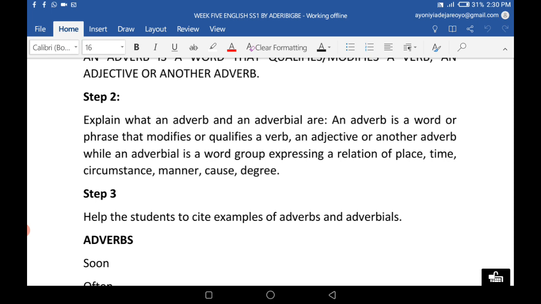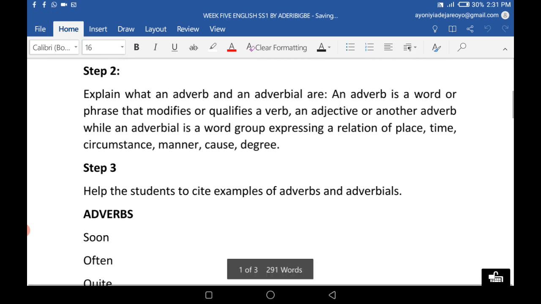An adverbial is a word or group of words expressing a relation of place, time, circumstance, manner, cause, or degree.